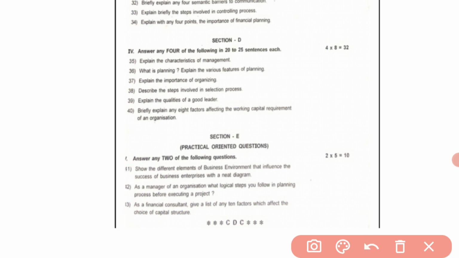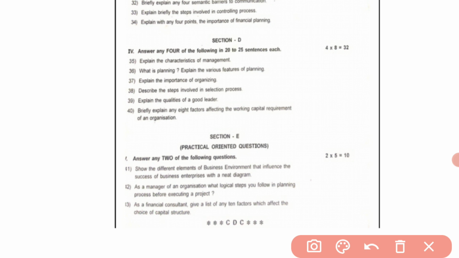The first question: show the different elements of business environment that influence the success of business enterprises with a neat diagram. Next: as a manager of an organization, what logical steps do you follow in the planning process before executing a project? Then the last one: as a financial consultant, give a list of any 10 factors which affect the choice of capital structure.